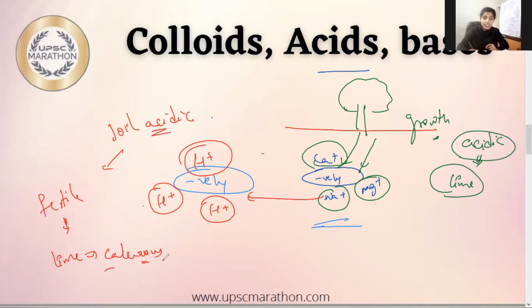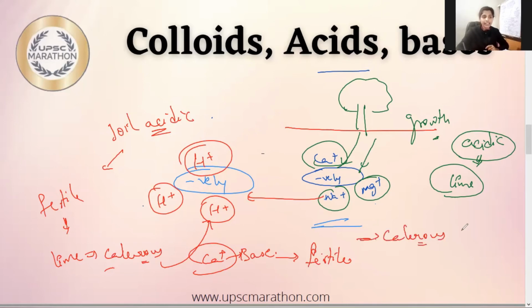Now this calcareous material has the capacity to replace the H plus ions with the calcium base ions, which eventually makes soil fertile. Fine, got it? This is the reason that we add lime to the acidic soil to make it fertile. So from this we can extract that the calcareous soil which we find in the arid and semi-arid region is fertile in itself. It doesn't require much nutrient to make the soil fertile.